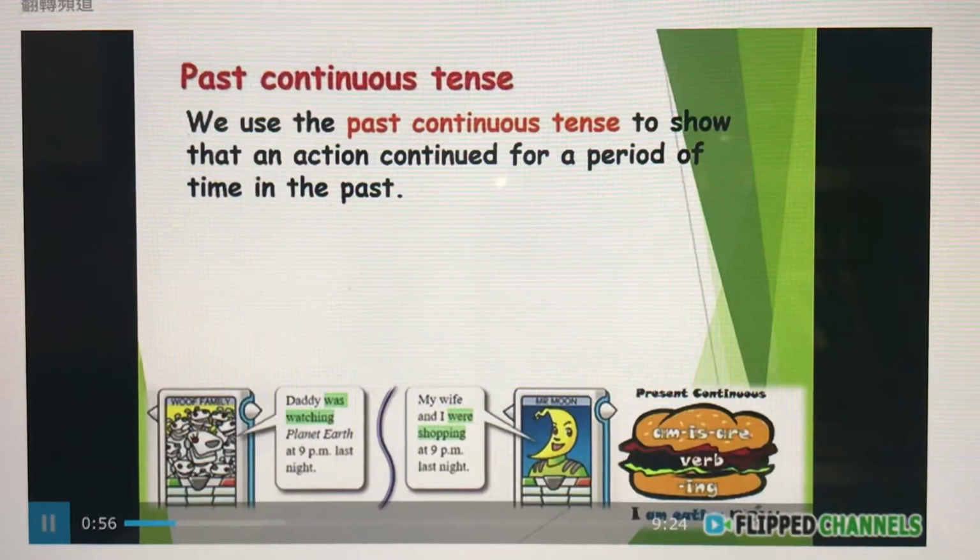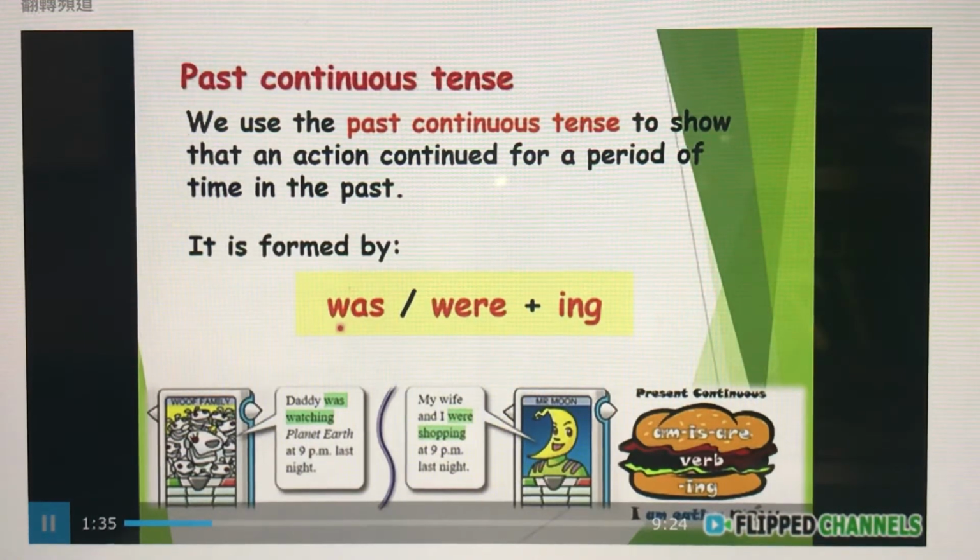About past continuous tense. In primary 3 and 4, we learned to use present continuous tense. For example, we use is, am, are plus a verb plus ing to represent our current status. For example, I am eating now. And now we use the past continuous tense to show that an action continued for a period of time in the past. It is formed by was or were plus ing.